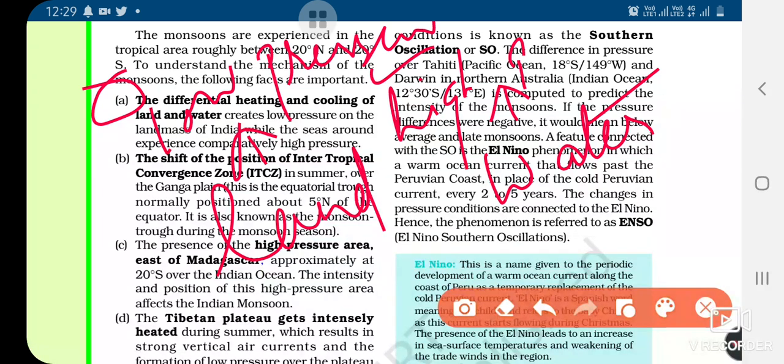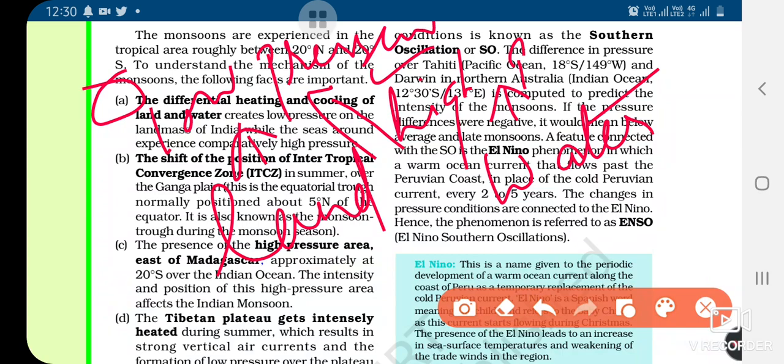We know the air will move from the high pressure area to the low pressure area, and this is going to create the movement of wind.